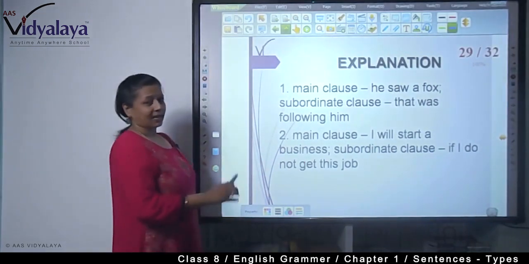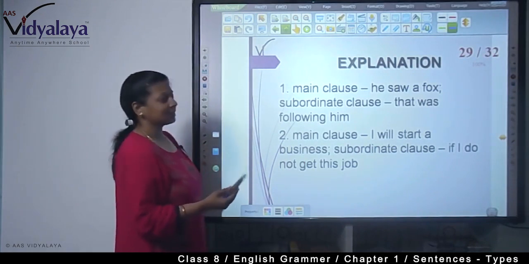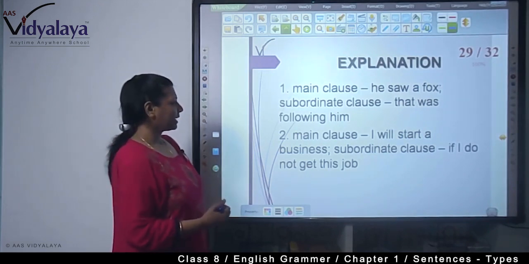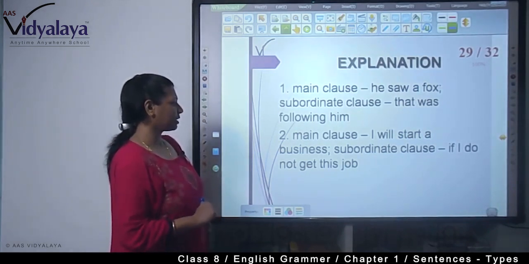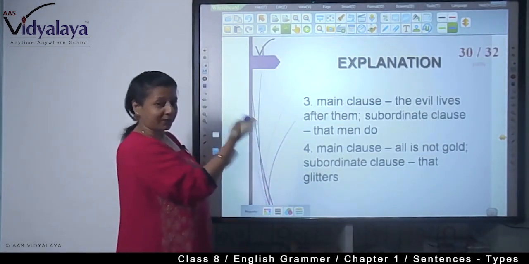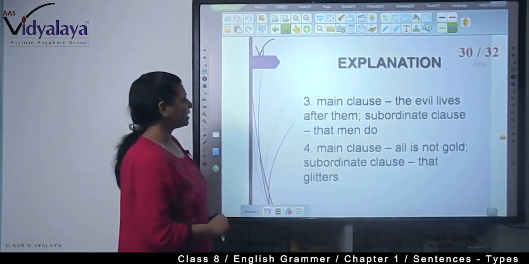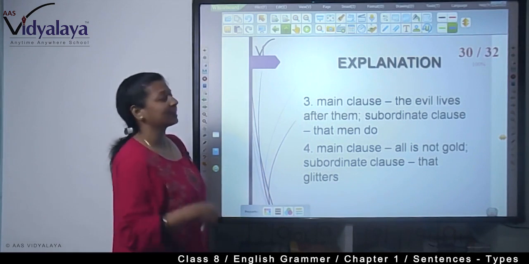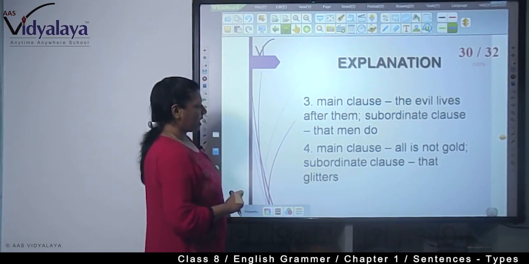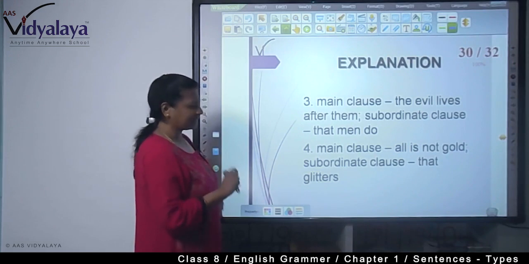Now, here is the explanation of the sentences that we have just gone through. Main clause: he saw a fox. Subordinate clause: that was following him. Main clause: I will start a business. Subordinate clause: if I do not get this job. This is for your convenience. If you go through the slides, you can easily learn. Main clause: the evil lives after them; subordinate clause: that men do. Main clause: all is not gold, and subordinate clause: that glitters.